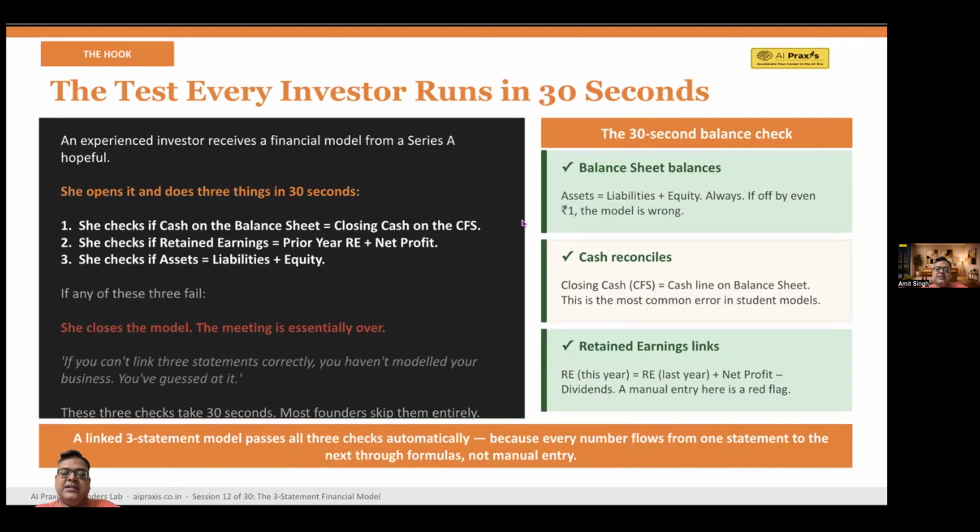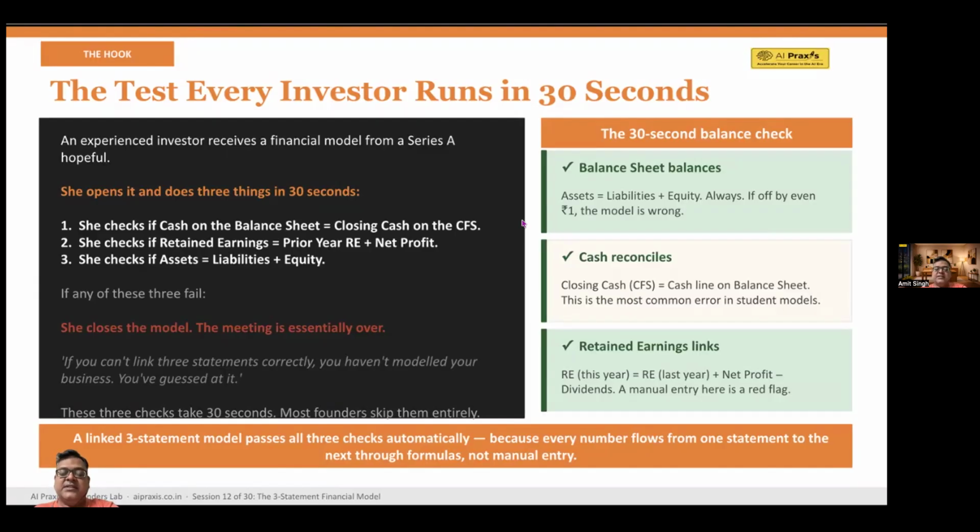The second one is, cash must reconcile. Closing cash from the cash flow statement must equal the cash on the balance sheet. And this is the most important common error. Third one is, retained earnings must link. And the formula is very simple. Retained earnings this year should be equal to retained earnings last year plus net profit minus the dividends that you would have given to all your shareholders. If retained earnings is manually entered, then there is a red flag.